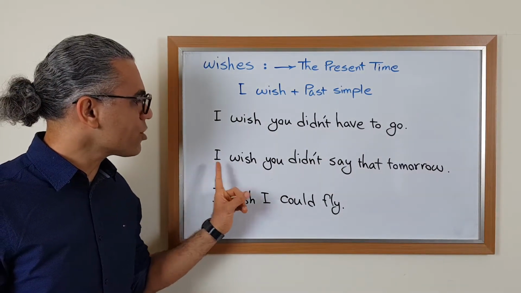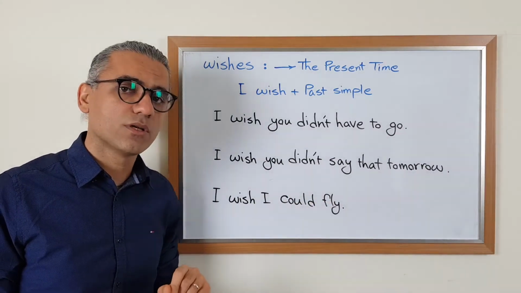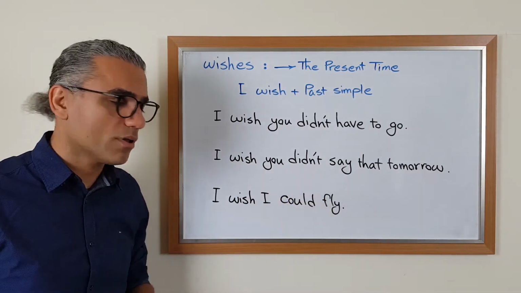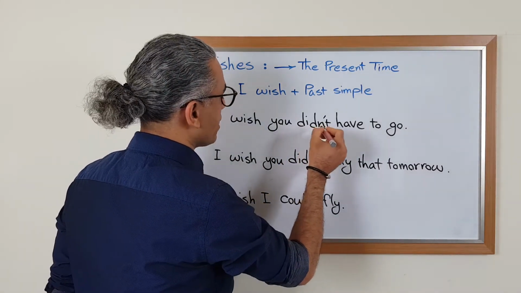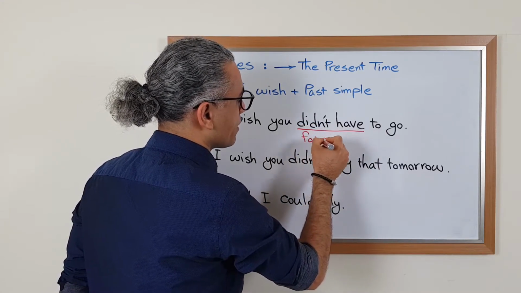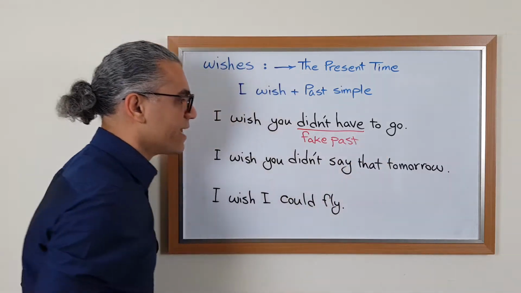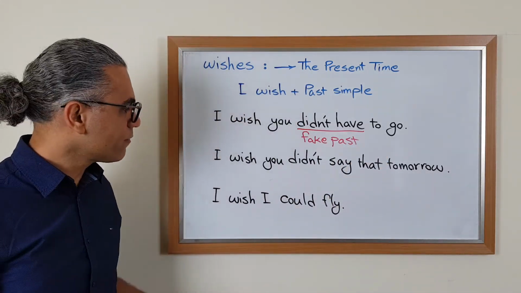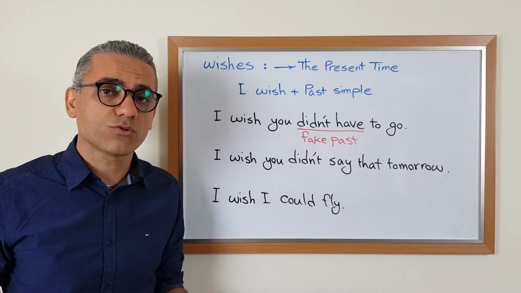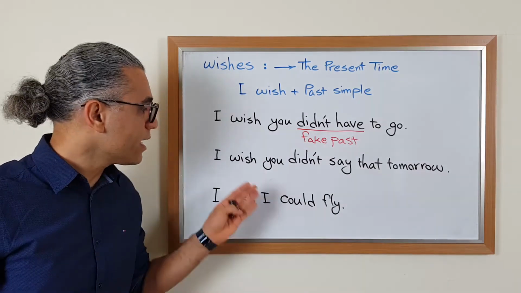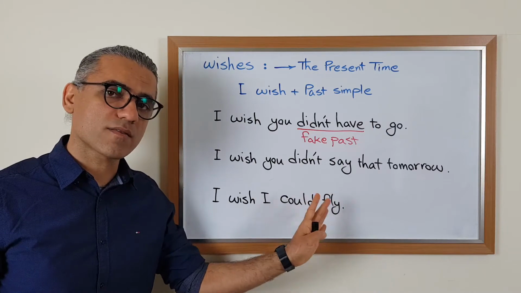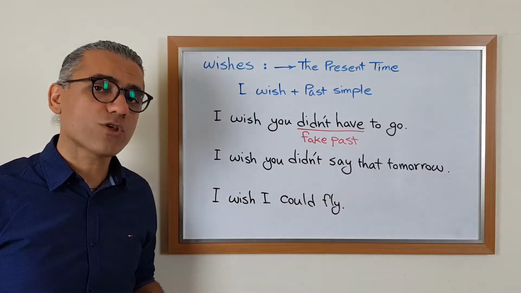Another example, I wish you didn't say that tomorrow. You can see in here, we are talking about the future, but we're using past simple. That is why, again, let me emphasize this, this is again fake past, just like the second conditional. I wish you didn't say that tomorrow. That person wants to say something tomorrow, for example, in a meeting or something. And the other one says, I wish you didn't say that. Again, fake past, past simple, to express a wish for the future.